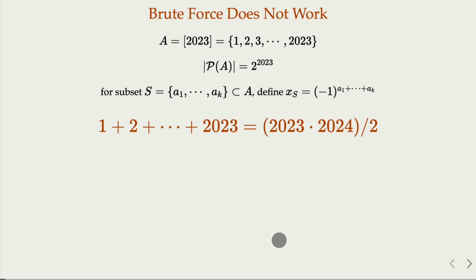Because if the total sum is even and a subset S has an odd sum, then the complement also has an odd sum, so each contributes -1 and -1. If the sum of S is even, then so is the complement's, so you contribute 1 and your complement contributes 1.